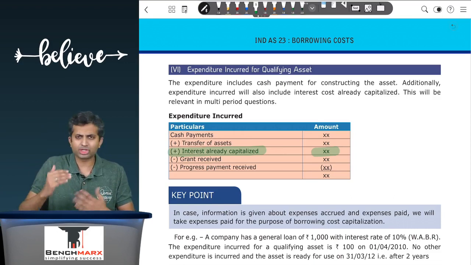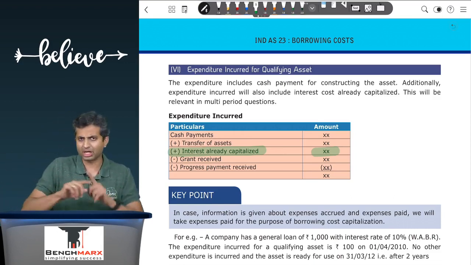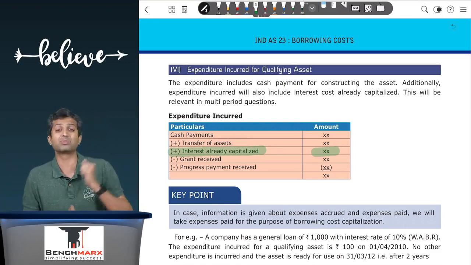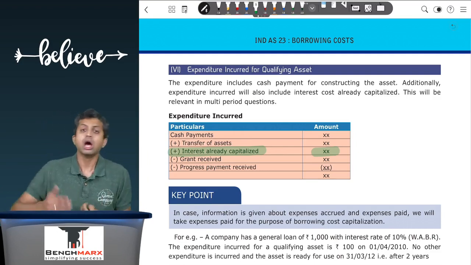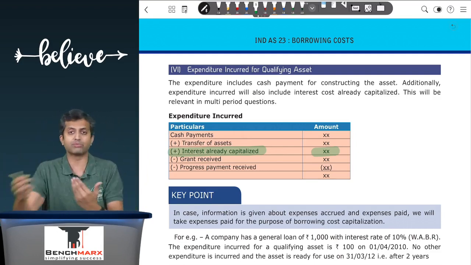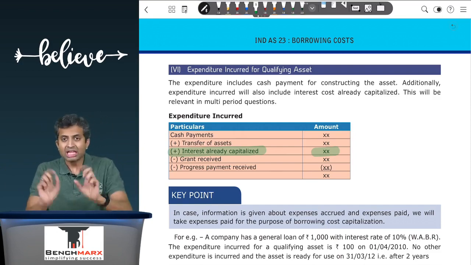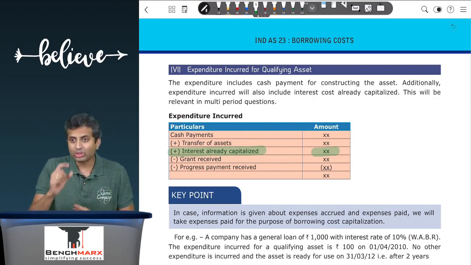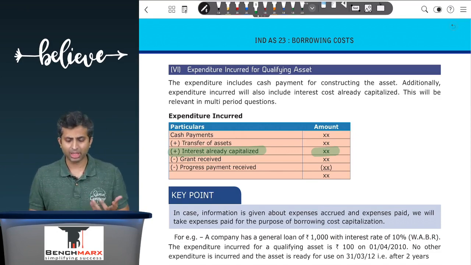Sometimes you get reimbursement from the government in the form of grant, so you will reduce that because that reduces your expense, or you receive payments from your customers, suppliers, or some parties who have agreed to reimburse the construction cost, in which case you will subtract that and only the net expenditure that is incurred behind the qualifying asset should be considered.